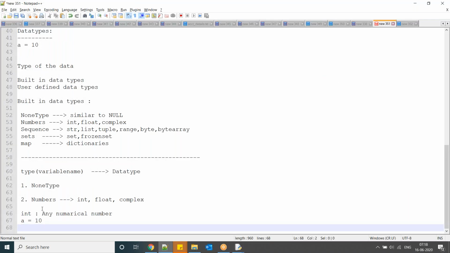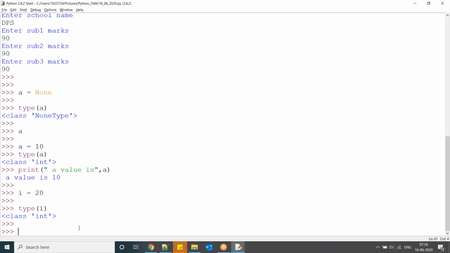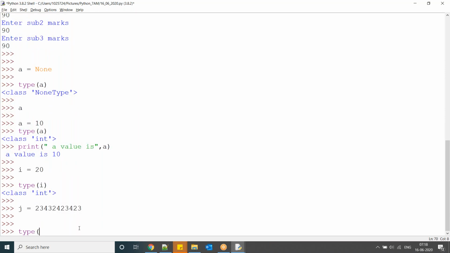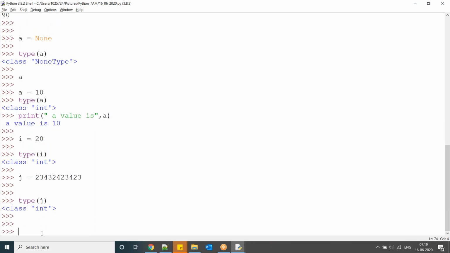So int means integer. Similarly, consider j equal to, I'm writing like this. Type of j is integer. Any numerical number comes under the integer data type.